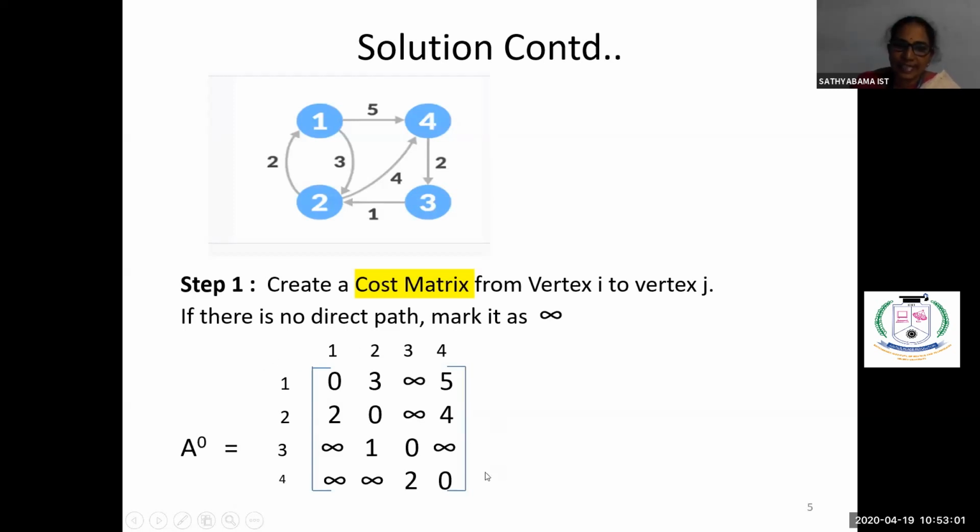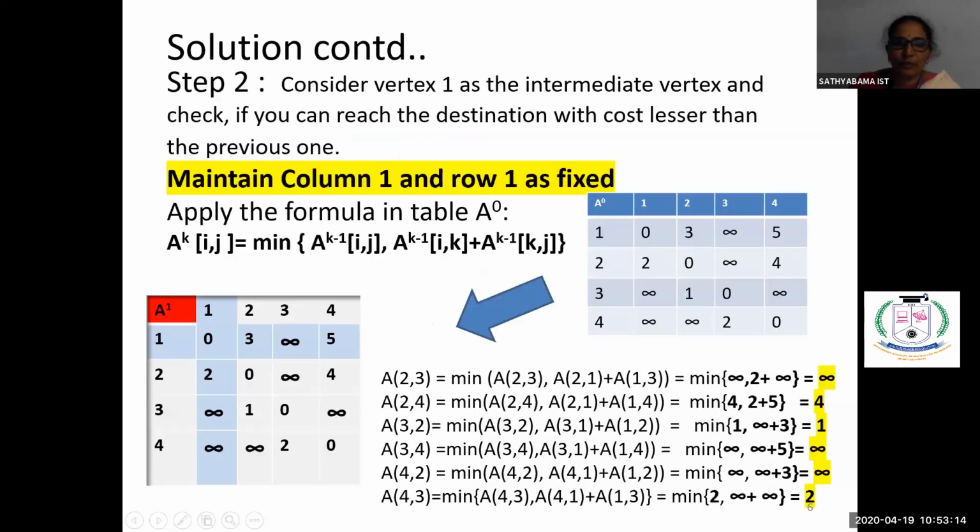Now, taking this A0 as the input, we have to consider each and every vertex as the intermediate vertex and find what is the minimum cost of visiting all the other vertices. Okay, so I'll proceed. See here, that A0 value I have taken in this matrix. Now, initially, let's take vertex 1 as the intermediate vertex. If you are taking 1 as the intermediate vertex, through vertex 1 also we can reach the destination. So what is the cost of reaching the destination for all vertices? That's what we are going to see.